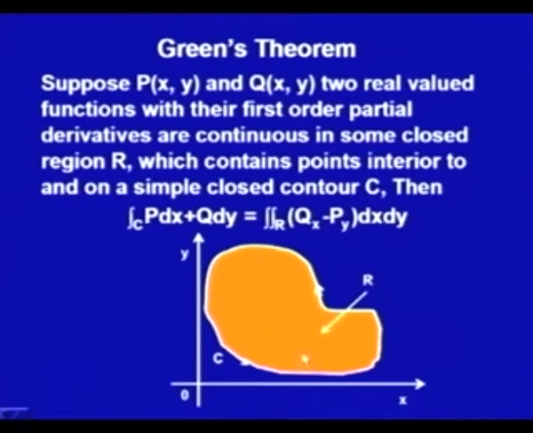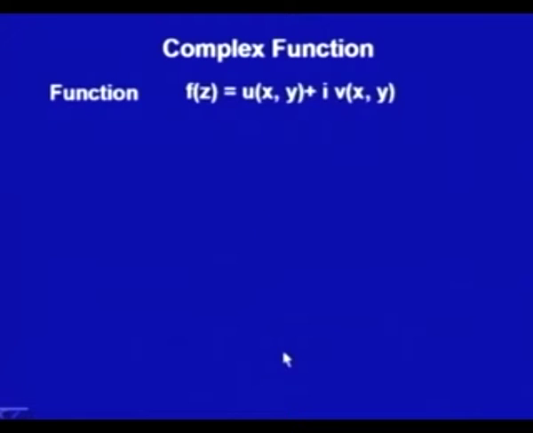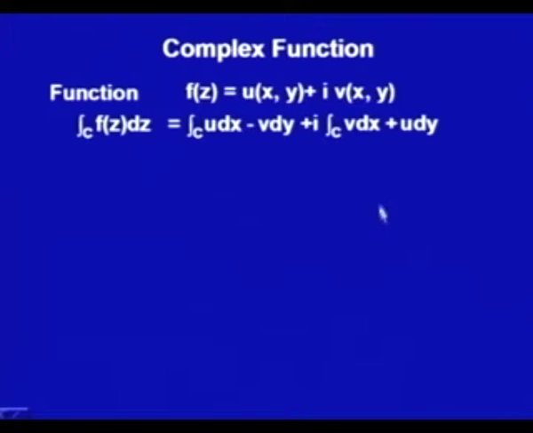Now, let us use this result in our complex functions. We start with the complex function f(z), which we could write as u(x, y) plus i v(x, y). In the last lectures on contour integration we saw that the integral of f(z) dz can be given as the integral over C of u dx minus v dy, plus i times the integral over C of v dx plus u dy.